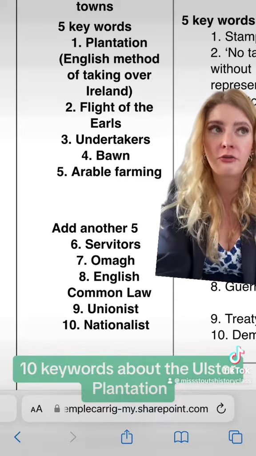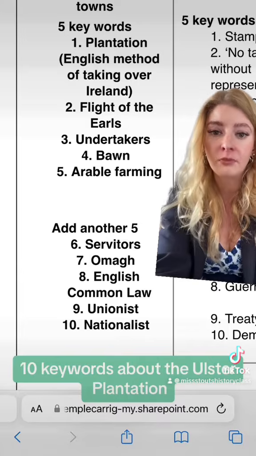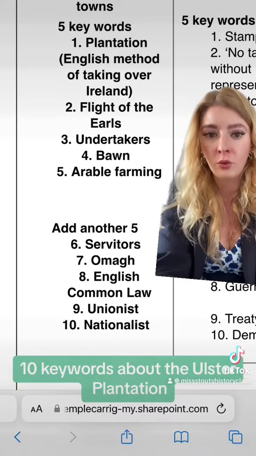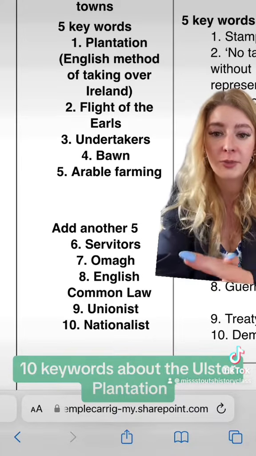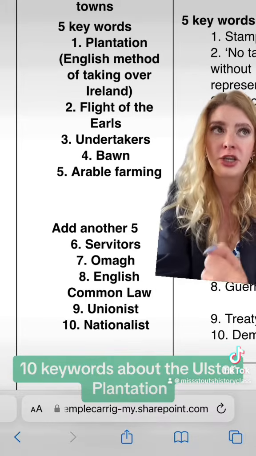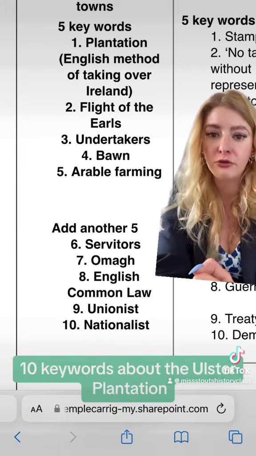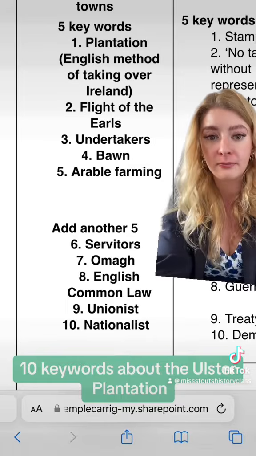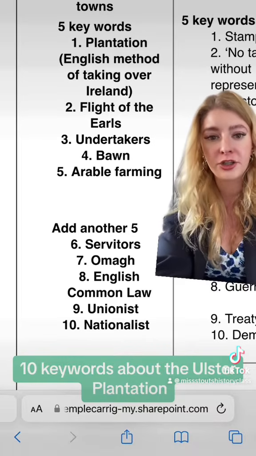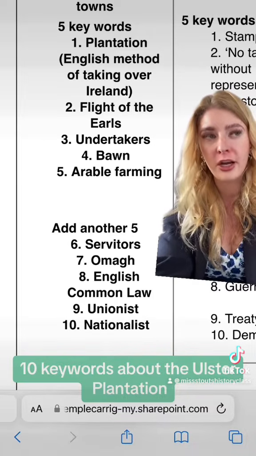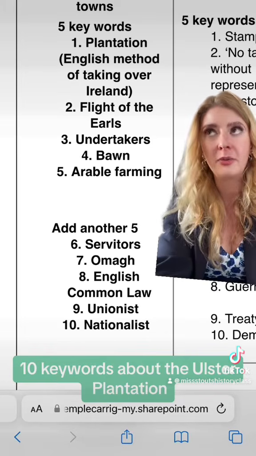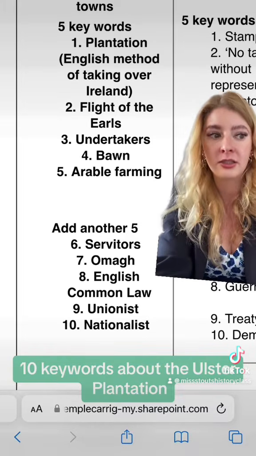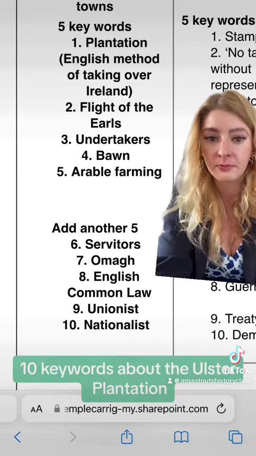Undertakers is another word for English or Scottish settlers. A bawn was a stone wall that settlers had to build around their property. Arable farming was the new farming method that the planters brought over, so it was growing things like crops. Servitors refers to people who fought for the English army during the 9 Years' War, and they were given land in Ulster as their payment or part of their payment.